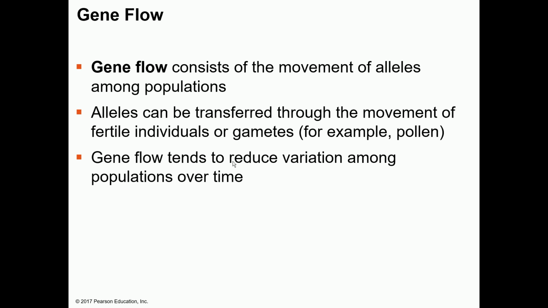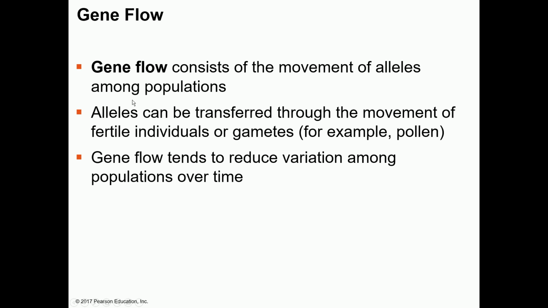And the last one is gene flow. So gene flow is basically when organisms move from one place to another place, like people moving from different countries, from different continents. They are bringing their genes with them, so that also changes the allele frequency in a population. The individuals moving from one place to another bring new alleles. They can bring good alleles, they can bring bad alleles, and this kind of process can even reduce the variation among the populations over time.